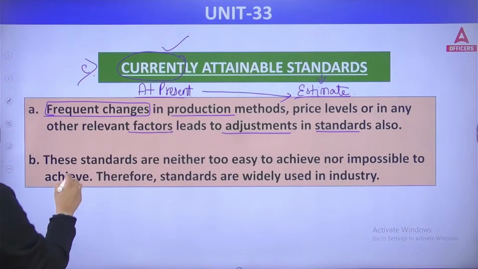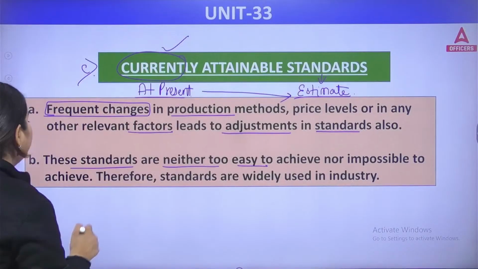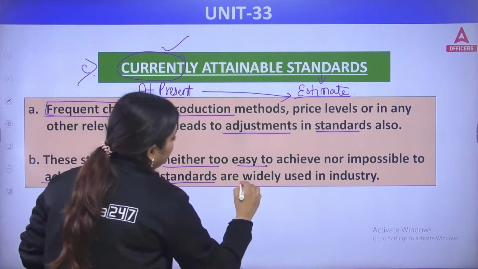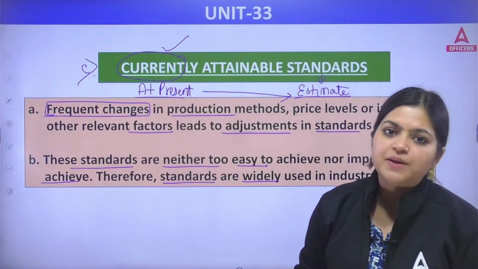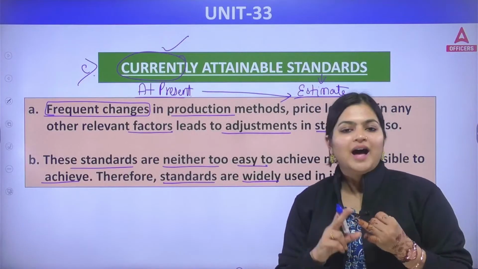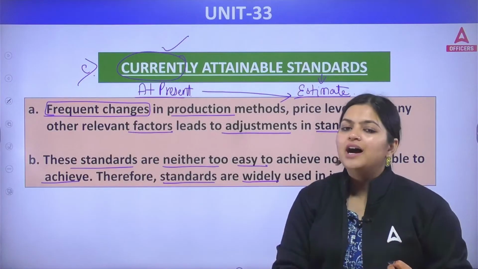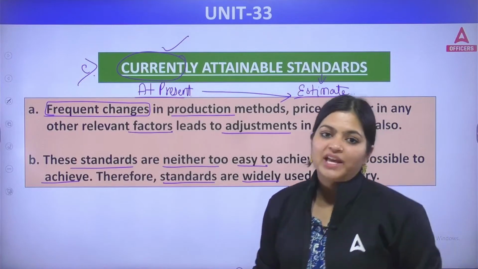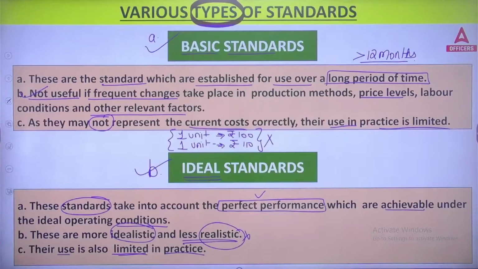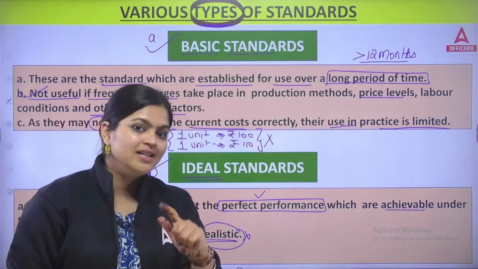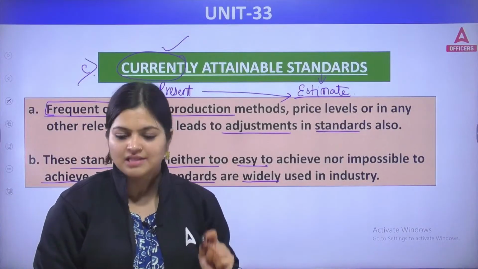These standards are neither too easy to achieve nor impossible to achieve. Therefore, they are widely used in industry. So in industry, which type of standard are we using? Basic? No. Ideal? No. Currently attainable standard, because in that we include your frequent changes. So these are the three types of standards. Again, I am repeating for everyone: basic standards, ideal standards, and the last one, currently attainable standards.